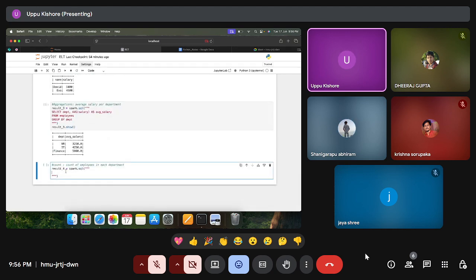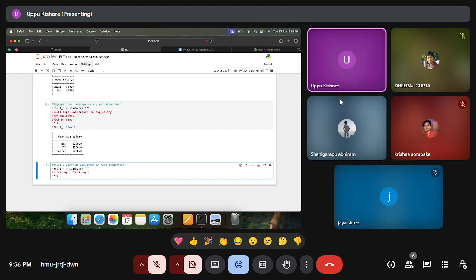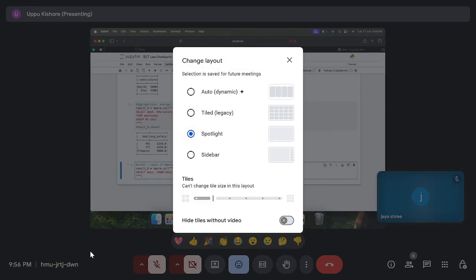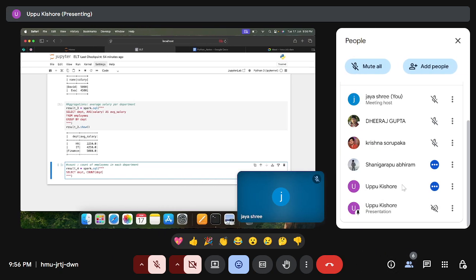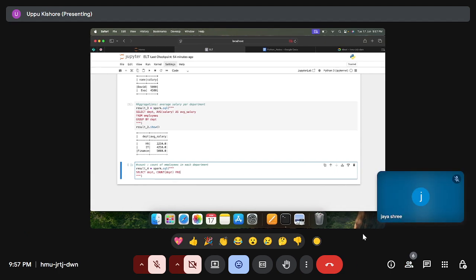Query. Select department, comma, count, braces, department, close the braces, from employees, group by department.